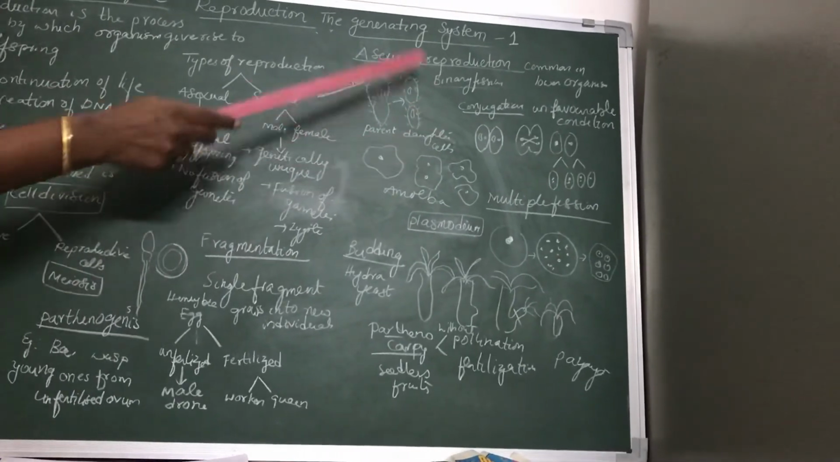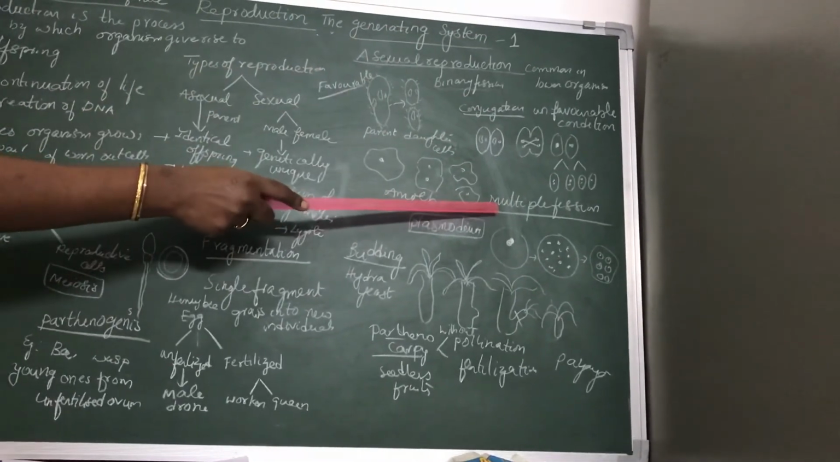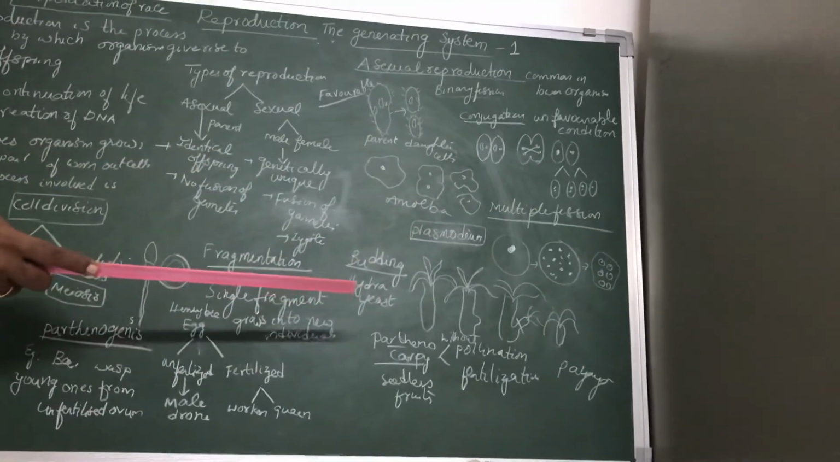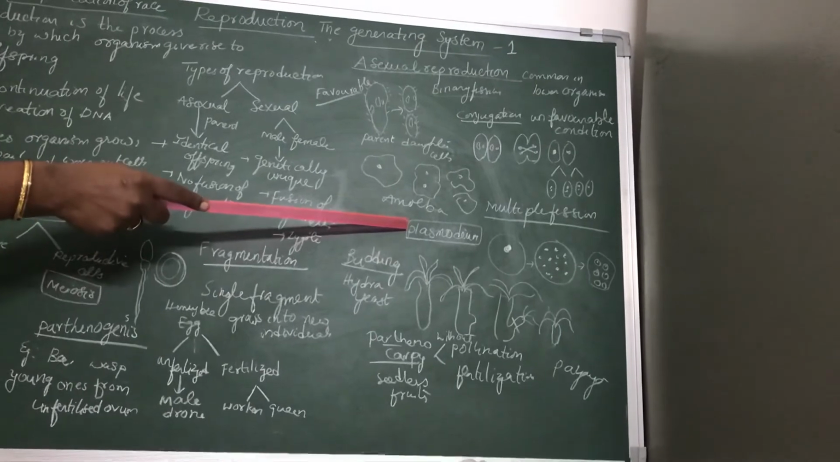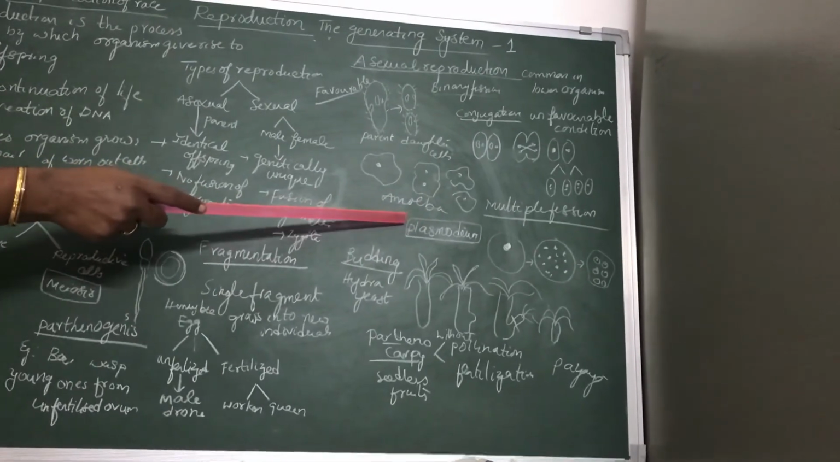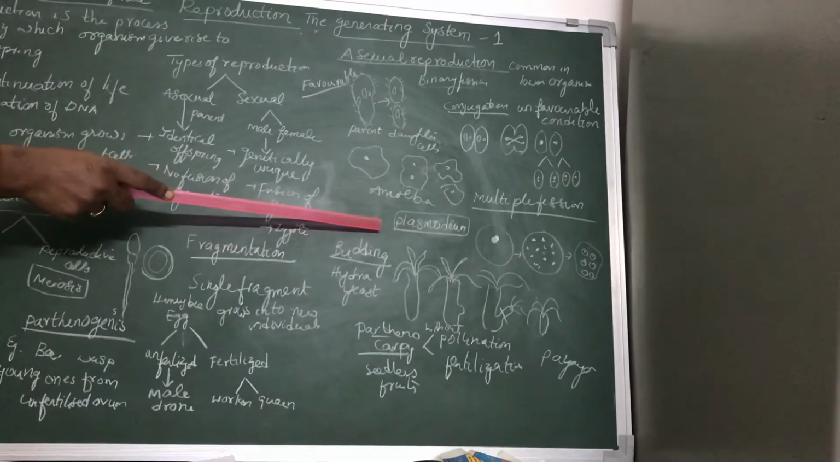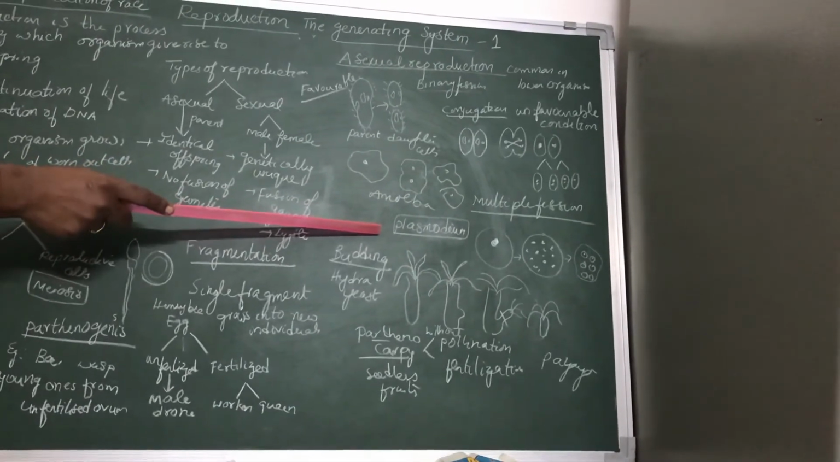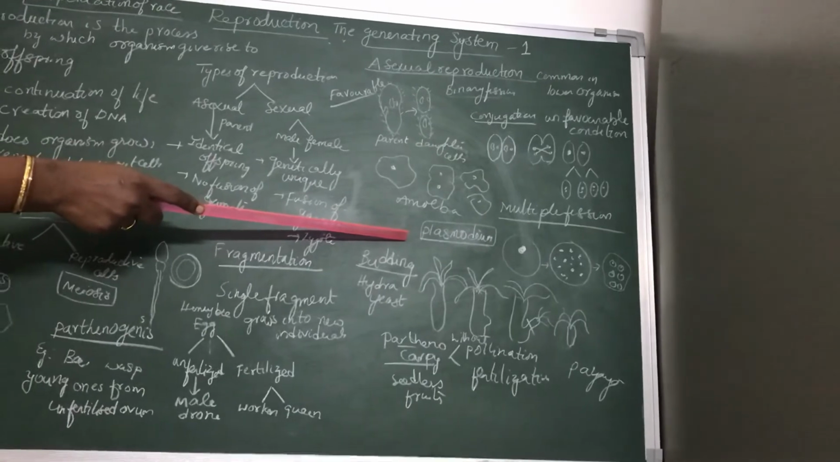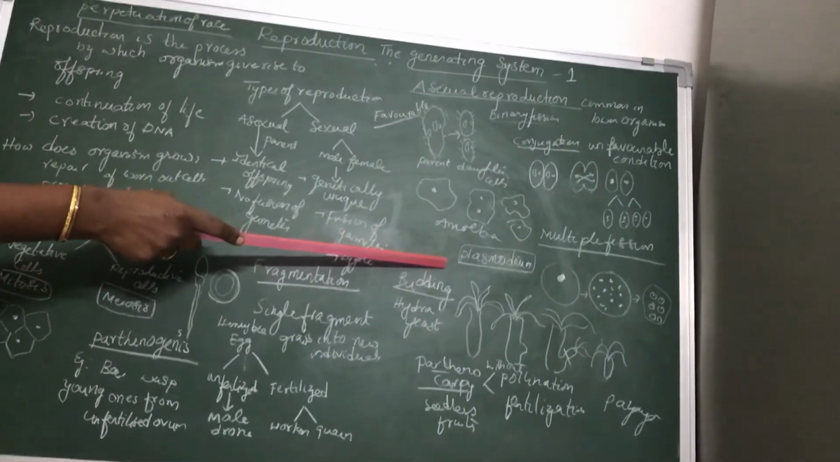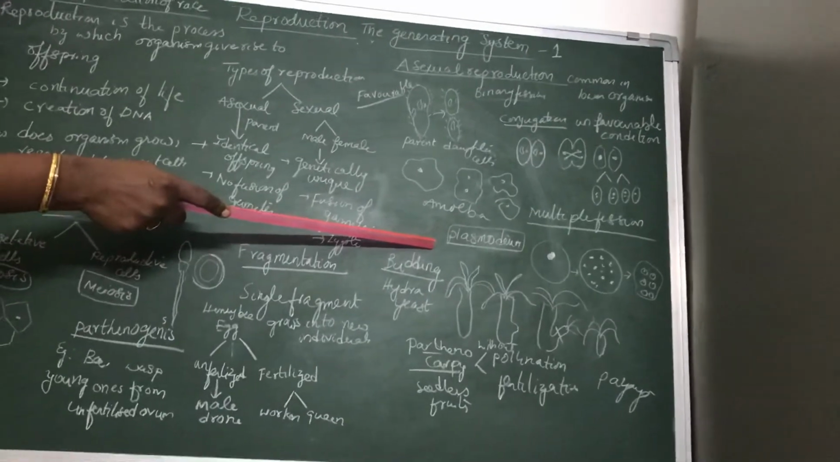We come across another type of asexual reproduction called multiple fission. Multiple fission is usually seen in bacteria. Bacteria and protozoans also undergo multiple fission. You heard about the word plasmodium in class 8. Plasmodium is a protozoan which is responsible for a disease called malaria. Malaria is caused by which microorganism, which protozoan?